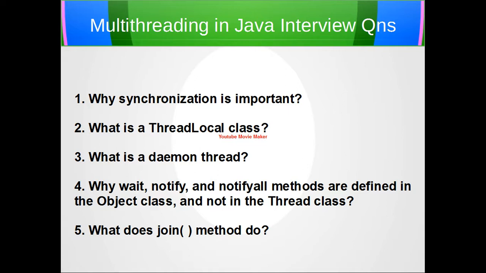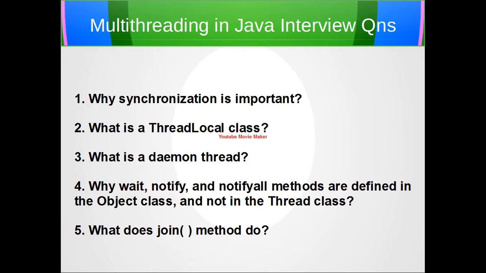The JVM exits whenever all daemon threads have completed, which means that all daemon threads are automatically stopped. To make a thread a daemon thread in Java, what do we need to do? We need to take the thread name, suppose it's myThread, so myThread.setDaemon, and within parentheses you have to pass true. This is how you can make it a daemon thread.